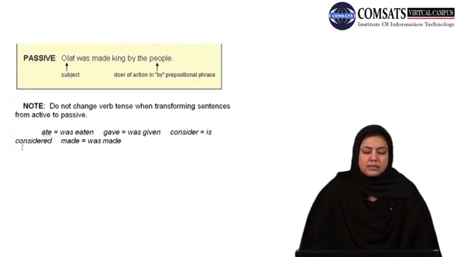However, you see considered, eaten, given, all these are the third forms. In the same way, for example, he made a cake. A cake was made. So the second form, and here the third form is also made, so you would have that, but you would have the auxiliary that would reflect the second form.